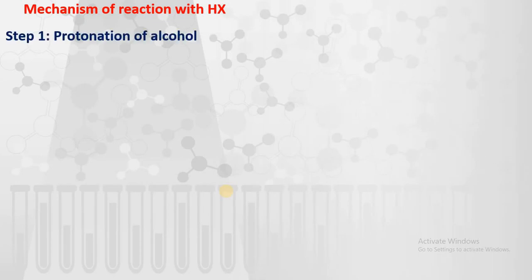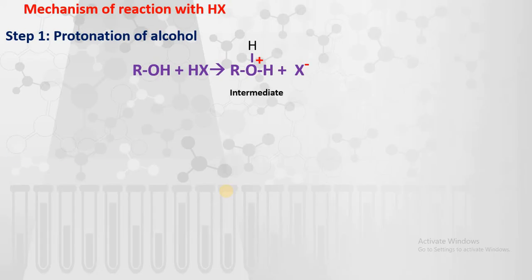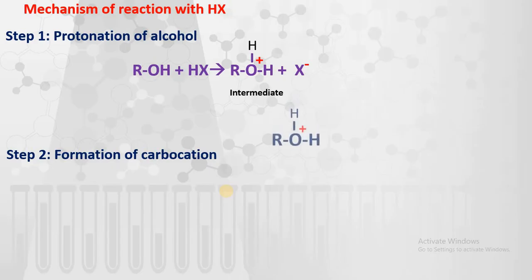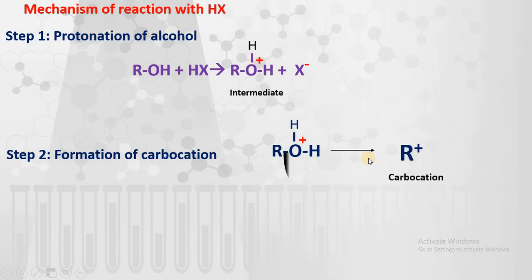So in the first step, it is a protonation reaction. In the first step, the protonation of alcohols takes place. Because these hydrogen halides act as acids, they protonate the alcohols and we get the intermediate with oxygen having a positive charge. Then in the second step, formation of the carbocation takes place. If you see here, the bond between this R and O is going to break to form the carbocation and a water molecule.